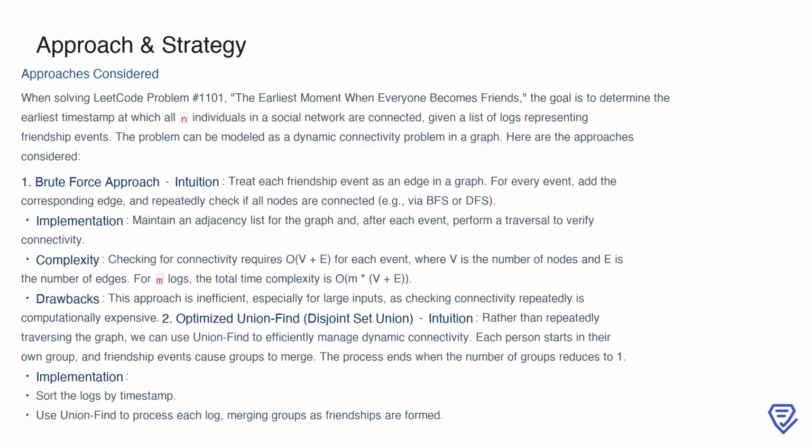A more efficient approach is using an optimized union-find data structure, which avoids traversing the graph repeatedly. With union-find, we can manage dynamic connectivity by representing individuals as groups, where friendships merge these groups until only one group remains. This makes the process far more efficient and scalable.